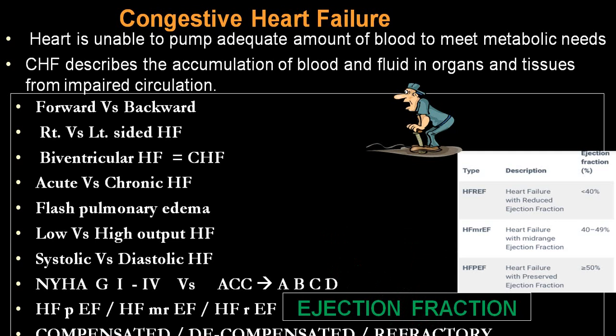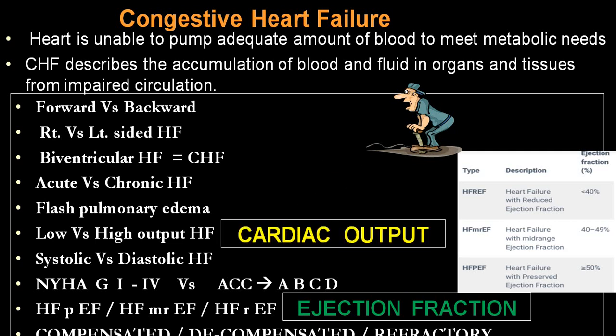The commonest cause of refractory congestive heart failure is precipitating factors which are not being treated, like increased salt intake, NaCl, or the grade is quite severe enough that your pharmacotherapy may not be useful, like grade 3 and 4. In the NYHA classification, grade 3 and 4 may not give a good response. Then we call that refractory.